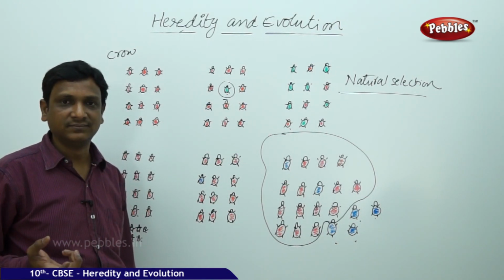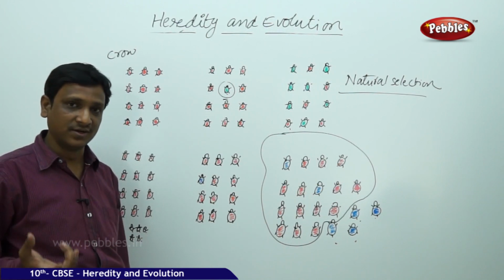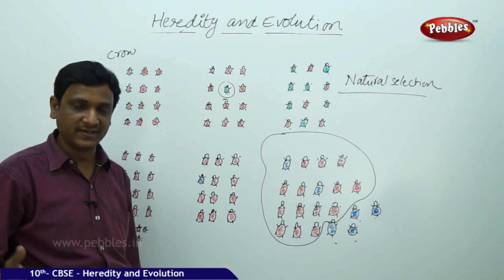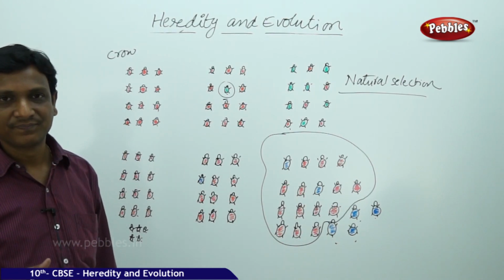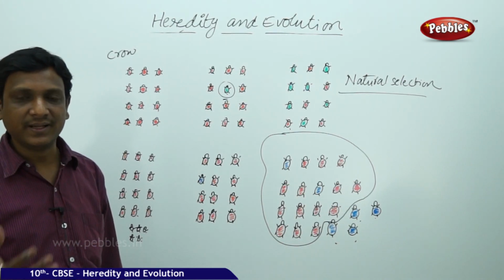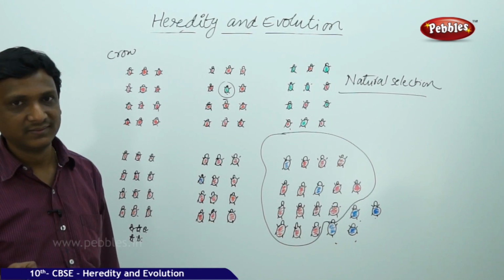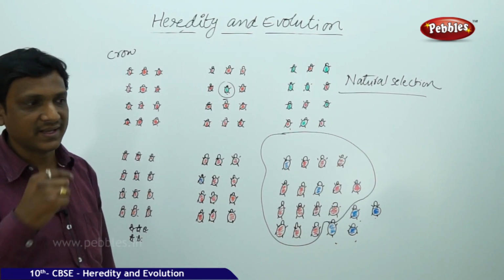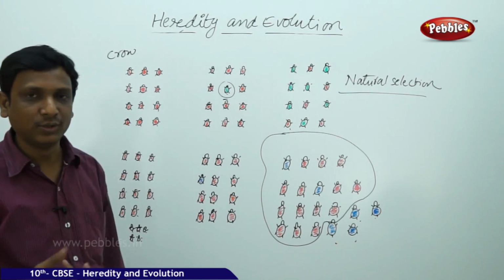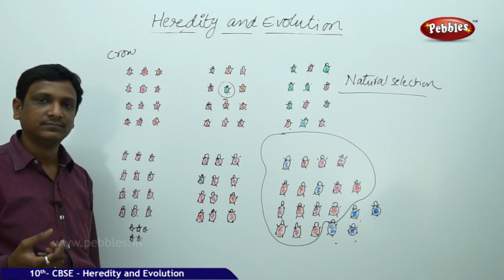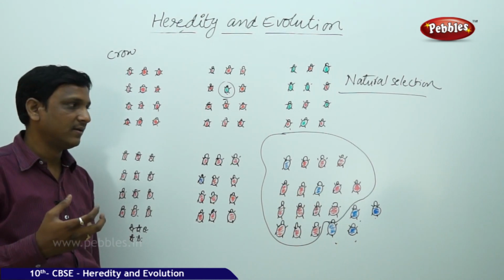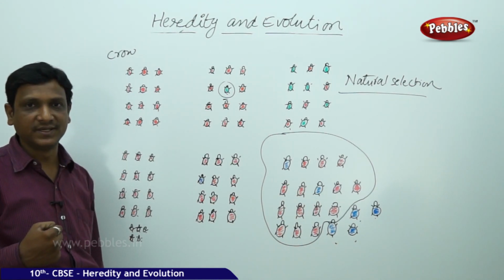Unless the DNA is changed, unless the genes are changed, the change is not reflected in the next generations. This was tested. So inheritance means there must be a change in the genetic material. The genes must be changed regarding that character, then only it is possible. Otherwise it is not possible. So to test that, several scientists conducted experiments.